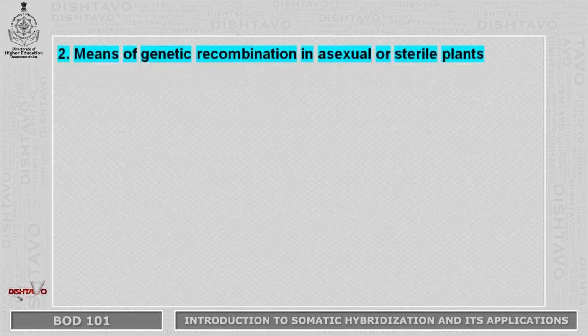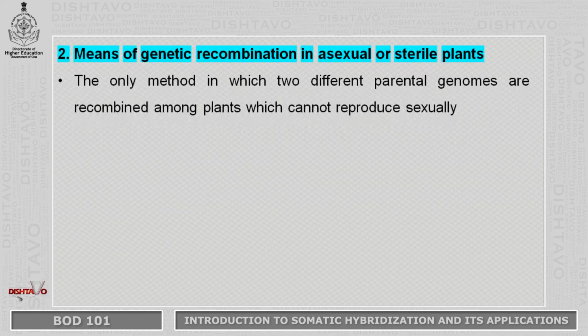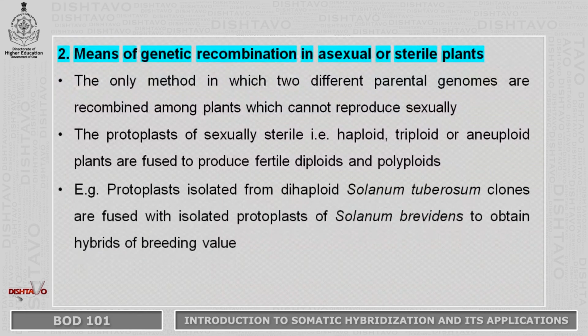Somatic hybridization is a means of genetic recombination in asexual or sterile plants. It is the only method in which two different parental genomes are recombined among plants which cannot reproduce sexually. The protoplasts of sexually sterile, that is haploid, triploid or aneuploid plants are fused to produce fertile diploids and polyploids. Example, protoplasts isolated from dihaploid Solanum tuberosum clones are fused with isolated protoplasts of Solanum brevidens to obtain hybrids of breeding value.